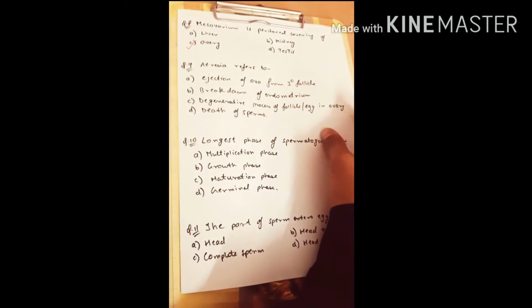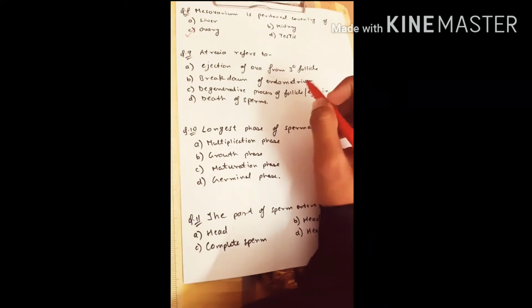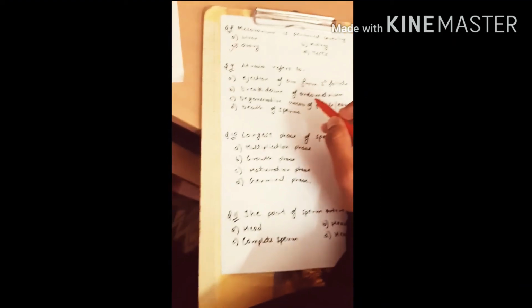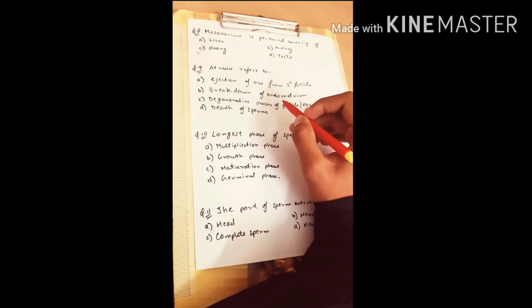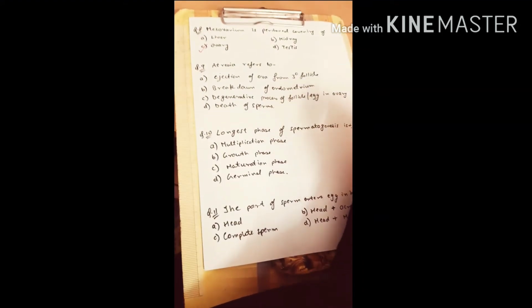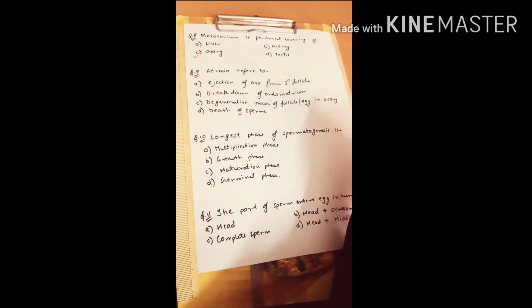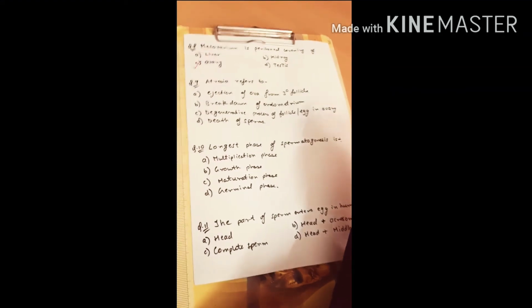Question number 9. Atresia refers to. Option A, ejaculation of ova from tertiary follicle. Option B, breakdown of endometrium. Option C, degenerative process of follicle, egg and ovary. And option D, death of sperm.